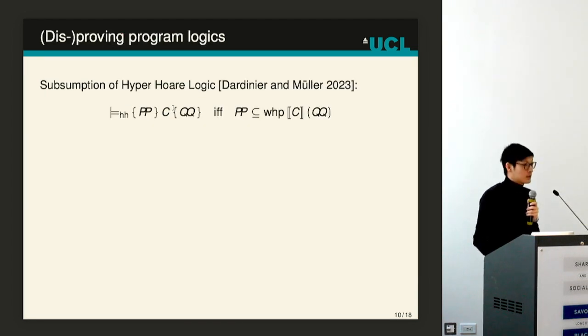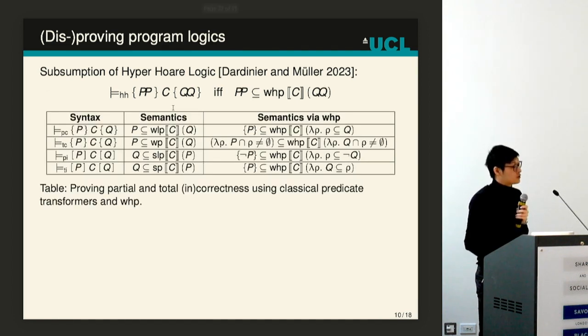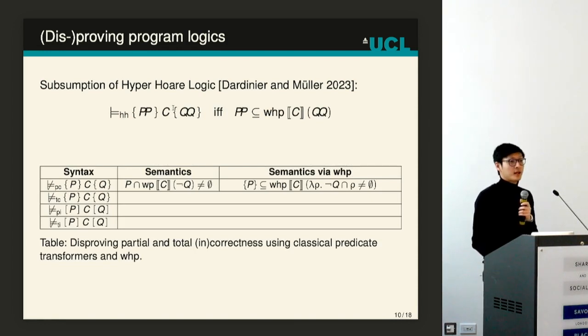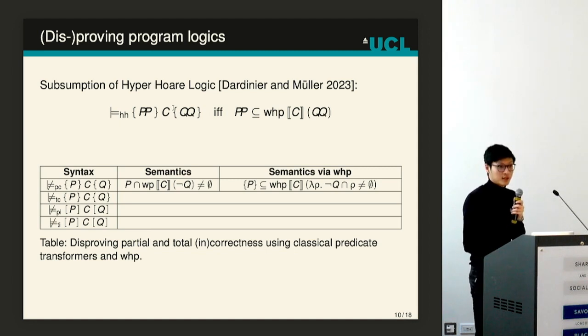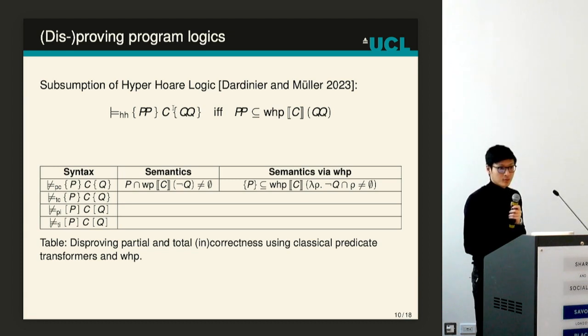We can show that our weakest hyperpre subsumes, or is equivalent to, hyperHoare logic triples. And since hyperHoare logic triples subsume several existing program logics, all the ones that I have mentioned before, we obtain for free that we also subsume these triples in our setting. And more interestingly, we can also show how to falsify these triples by means of predicate transformer semantics. This is also related to the existence triples that Lena has mentioned in the previous talk.